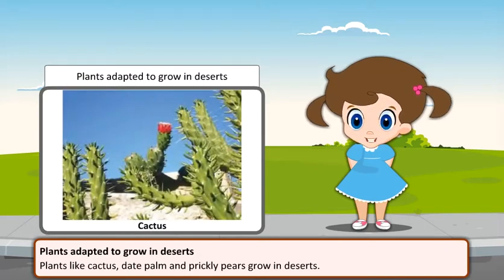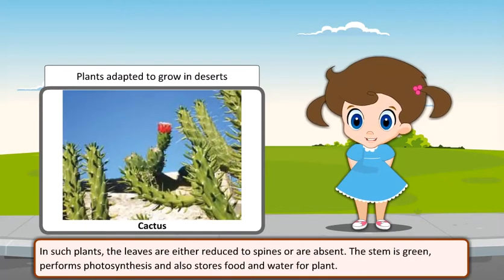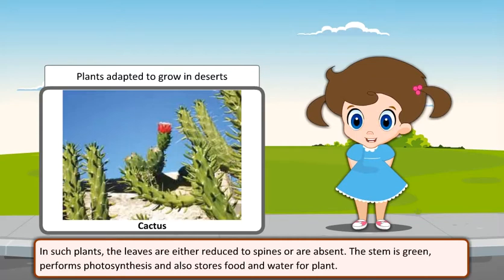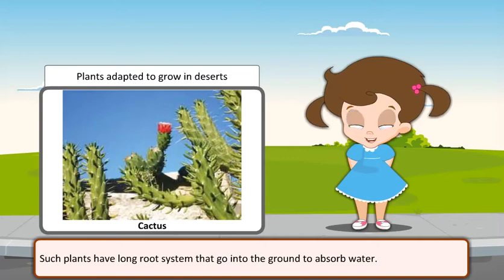Plants adapted to grow in deserts. Plants like cactus, date palm, and prickly pears grow in deserts. In such plants, the leaves are either reduced to spines or are absent. The stem is green, performs photosynthesis, and also stores food and water for the plant. Such plants have a long root system that goes into the ground to absorb water.